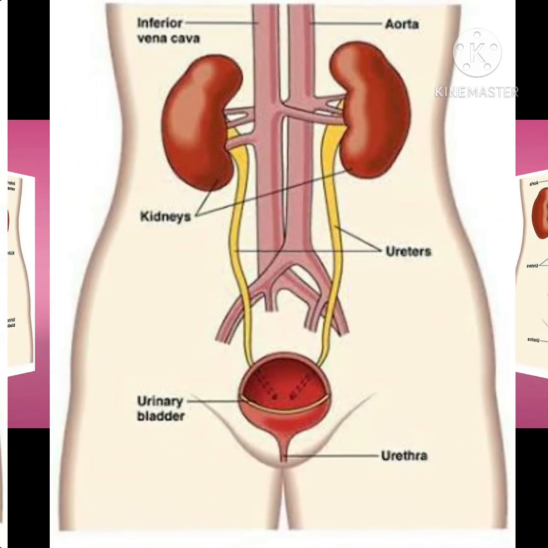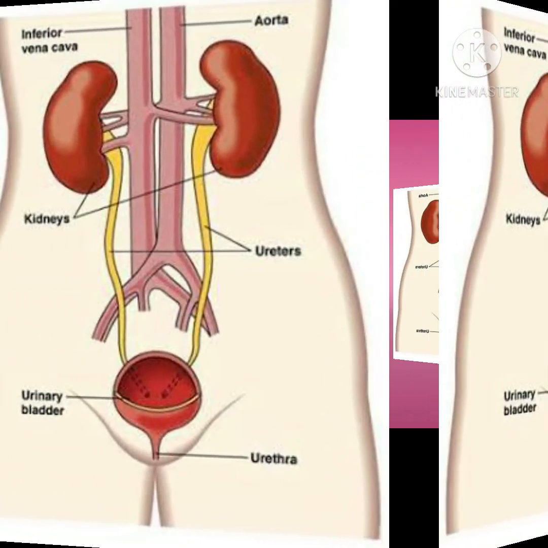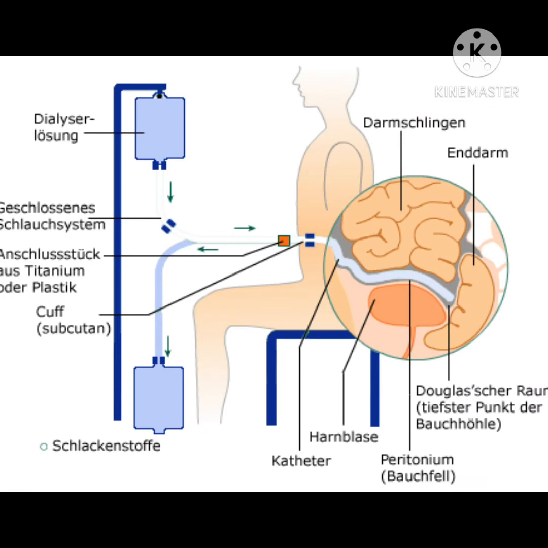The usual treatment for kidney failure is either dialysis or kidney transplant. What is dialysis? The process of cleaning the blood of a person by separating the toxic waste products using a dialysis machine is called dialysis.